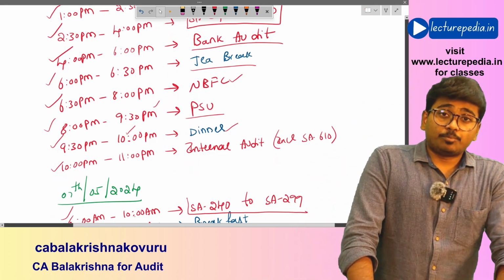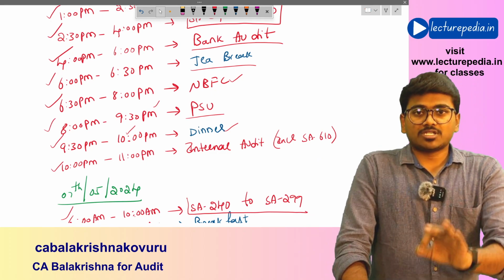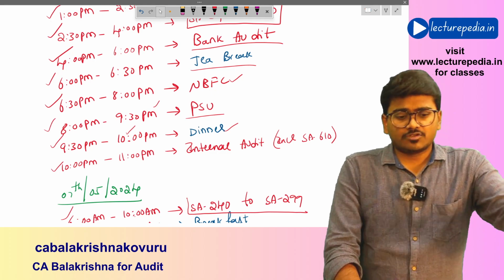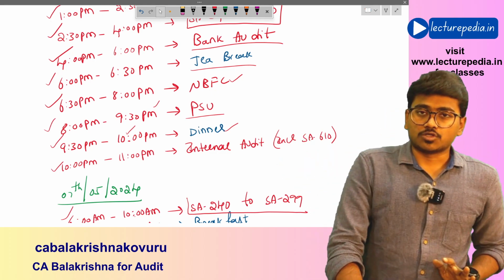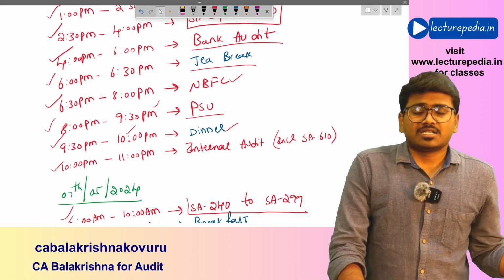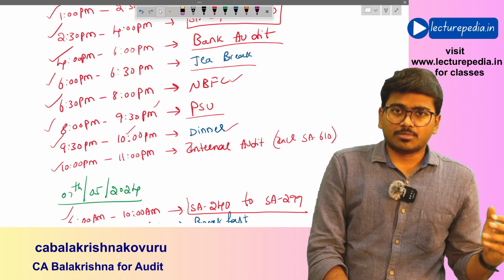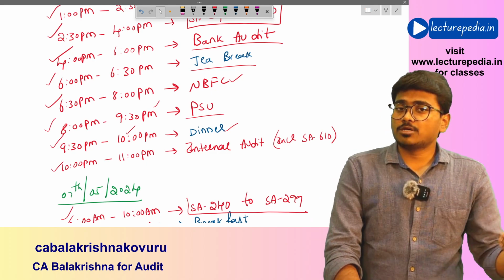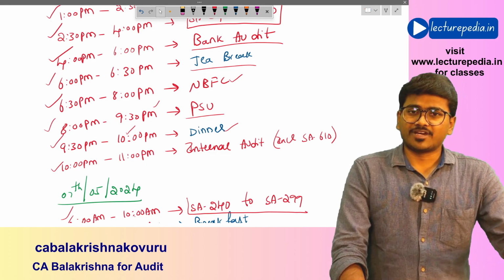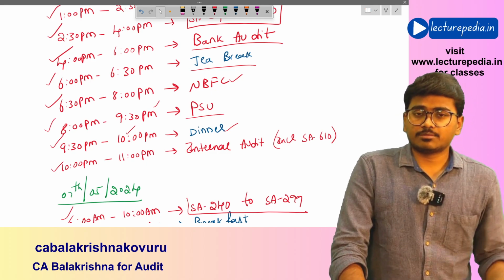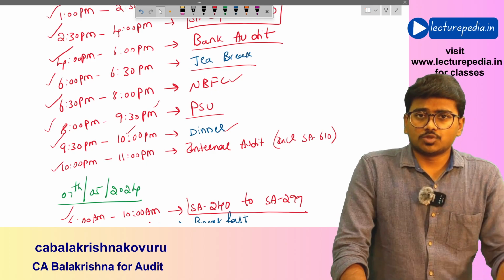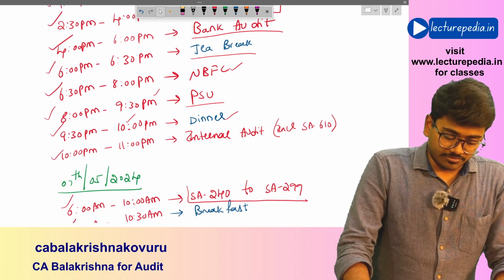And please don't change the book. Whichever faculty book you have followed, please follow the same book for revision also. Okay, it would be even better if you go through the revision charts. Okay, because within less time you will be able to complete the revision with the help of charts. Okay, you can find our handwritten charts in the Telegram channel, and I'll also be giving them in the description. Okay, so you can use those handwritten charts for the revision.